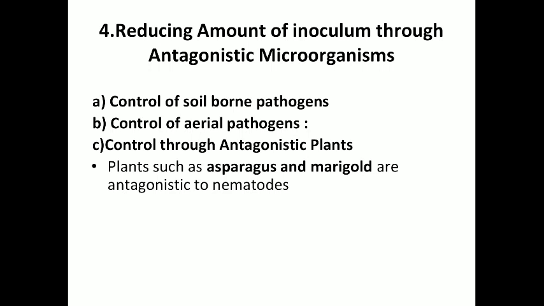Next one, reducing the amount of inoculum through antagonistic microorganisms. It can be achieved in the following ways. In that, first one, control of soil-borne pathogens. It can be achieved by beneficial fungi. They parasitize the mycelia and inhibit the growth of other fungi like Oomycetes fungi, Pythium, Phytophthora, etc. Then control of aerial pathogens. This can be done by using beneficial fungi. Then control through antagonistic plants. For example, asparagus and marigold produce some chemicals which are antagonistic to nematodes.